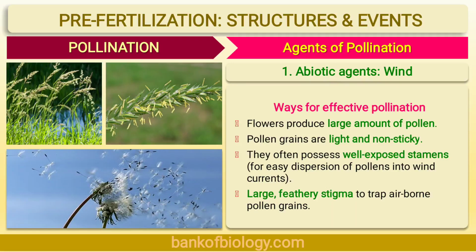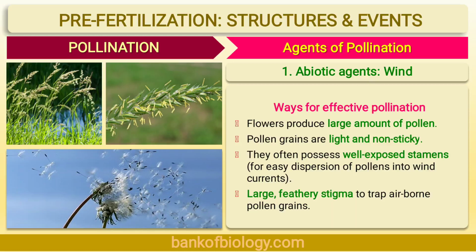Number 4. Stamens are exserted. Exserted means they are coming out with long filaments and versatile anthers. We have seen the versatile anthers in the 11th standard. Versatile anthers move like a seesaw. Stamens and stigmas are exposed to air currents.